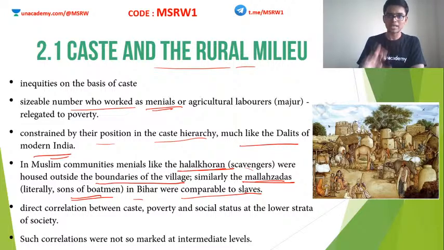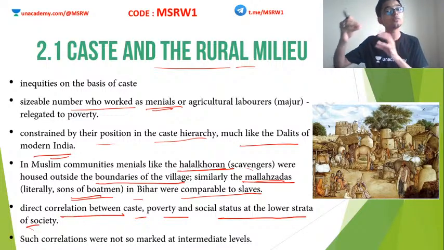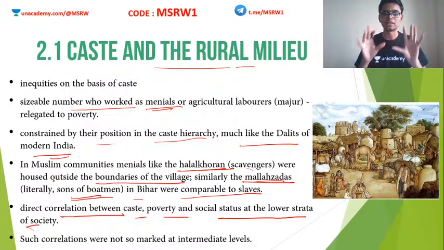So we can conclude that there is a direct correlation between caste, poverty and social status of the lower strata of the society. So if you are in a lower caste, obviously you will also be poor and you will be looked down upon by the higher classes. Clear? So that is basically the conclusion of this particular slide.